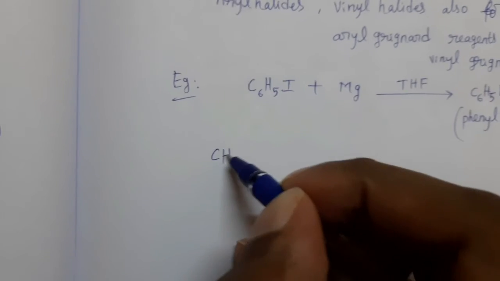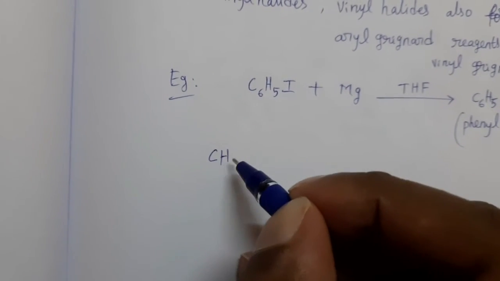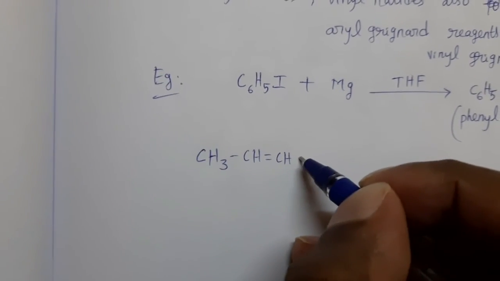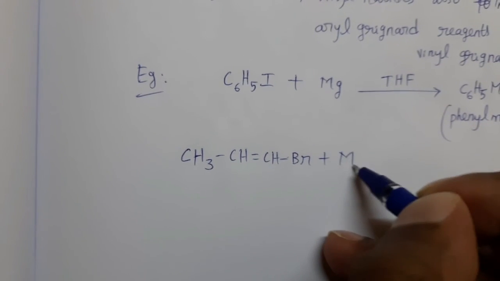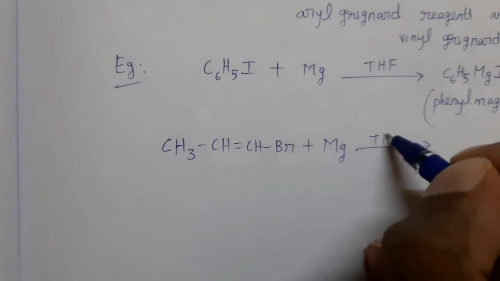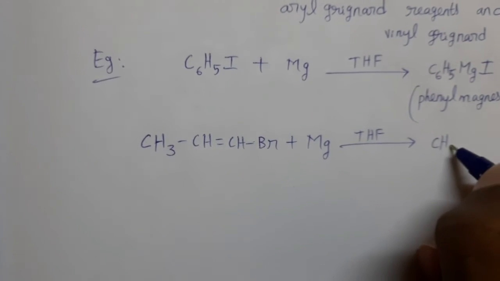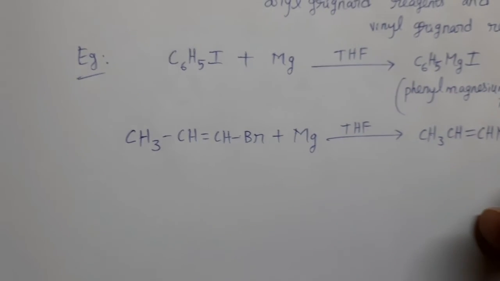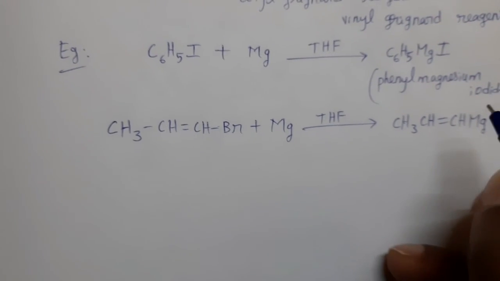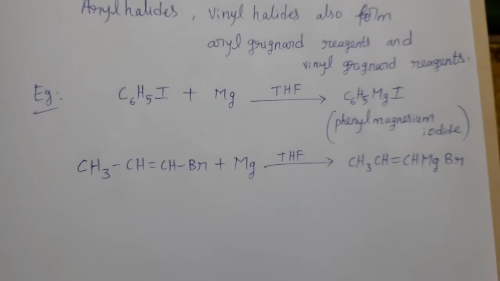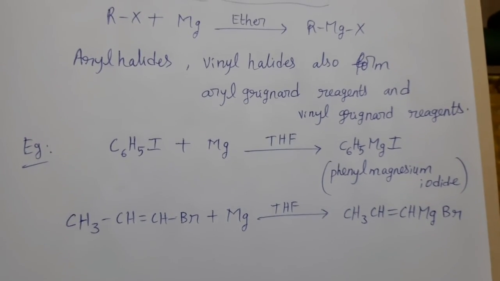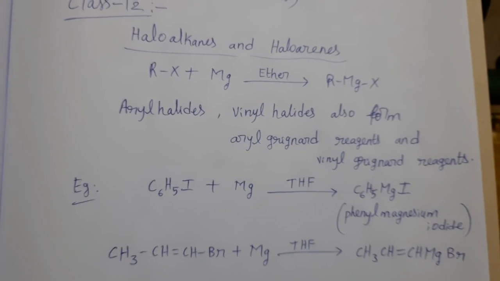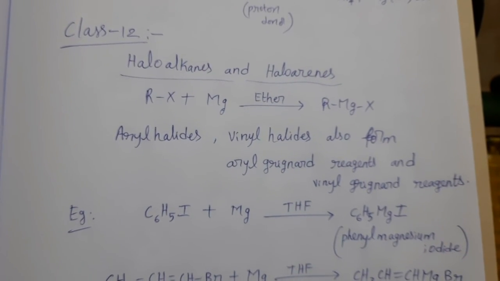In the same way, vinyl magnesium halides or vinyl Grignard reagents: CH3, CH double bond CH, Br plus Mg in THF gives vinyl Grignard reagents, CH3, CH double bond CH, Mg, Br. Okay. So in this way we can prepare Grignard reagents from aryl halides, vinyl halides and alkyl halides. In this chapter we will study about Grignard reagents in this way.